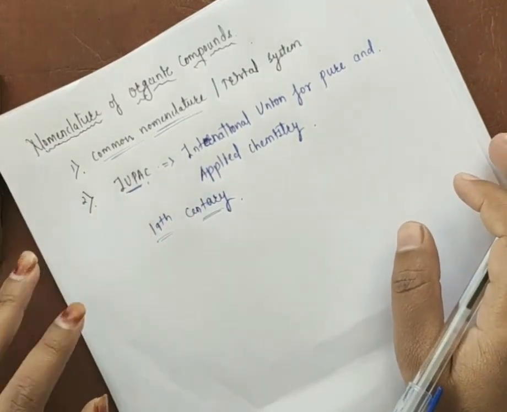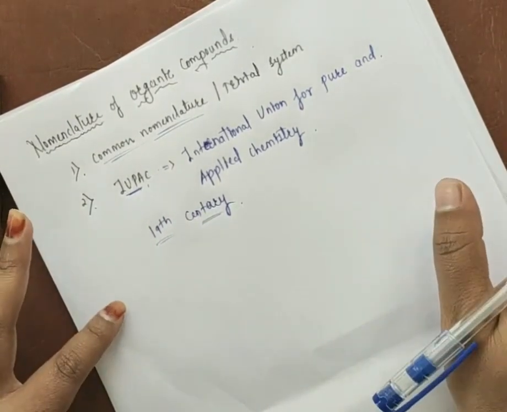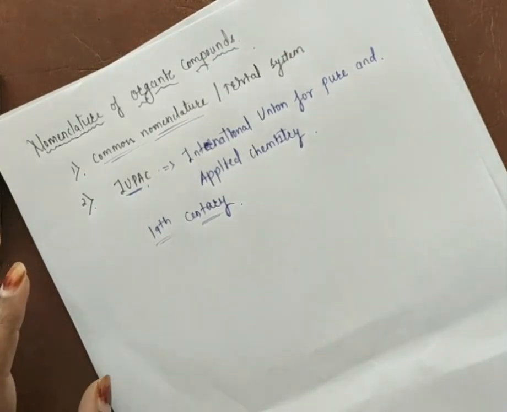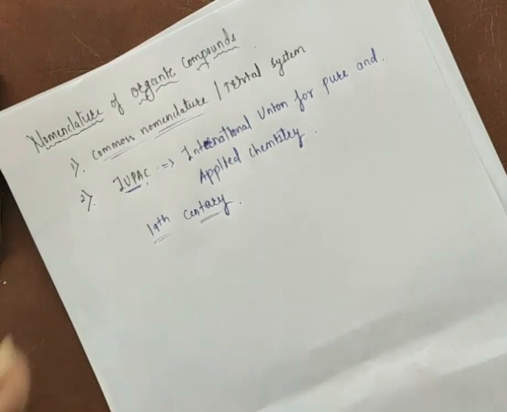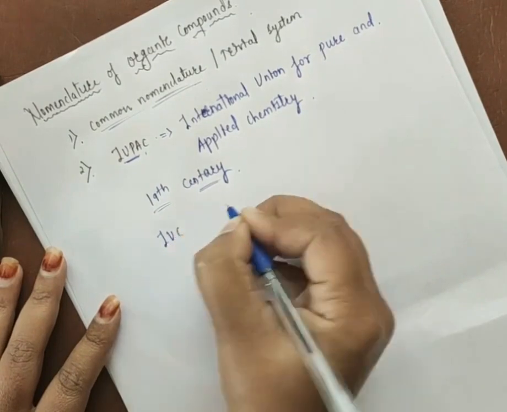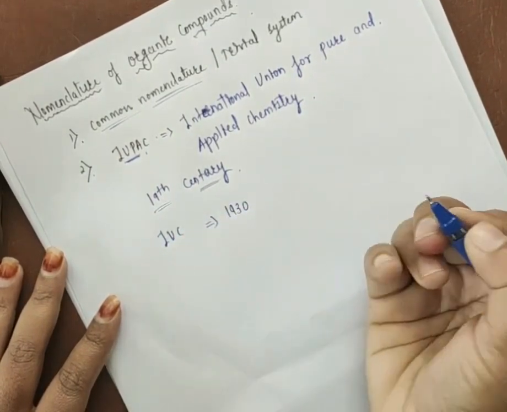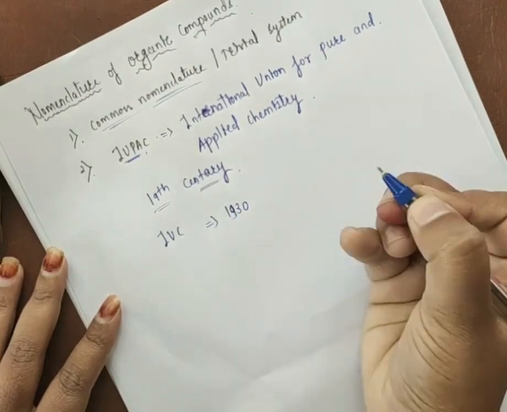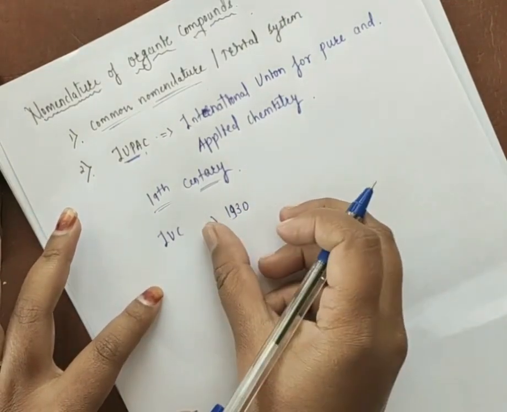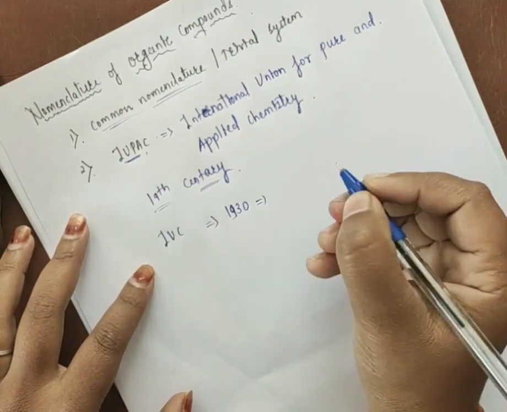Here IUPAC is nothing but International Union for Pure and Applied Chemistry. Before IUPAC, scientists established a new method, that is IUC. In the year 1930, scientists discovered one new method to give organic compounds names, that is IUC.